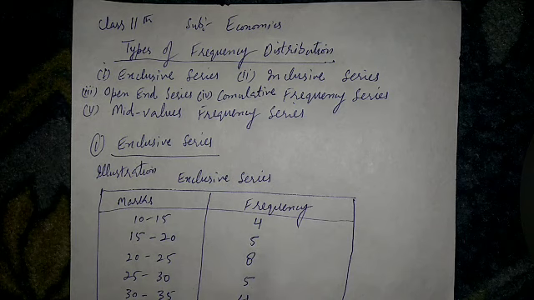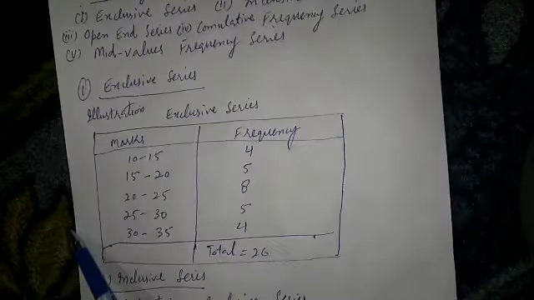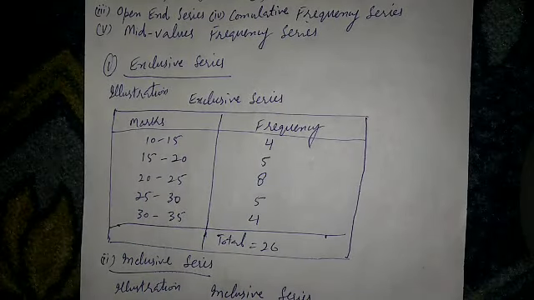For example, in a class interval 10 to 15, only such items would be included the value of which is between 10 and 14. Any item of the value of 15 would be included in the next class interval, that's 15 to 20. So this is the illustration of the exclusive series.